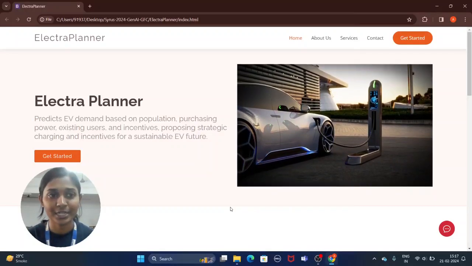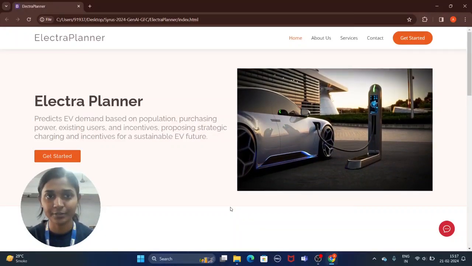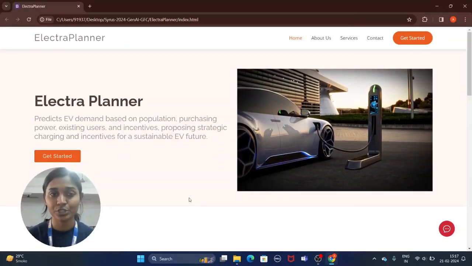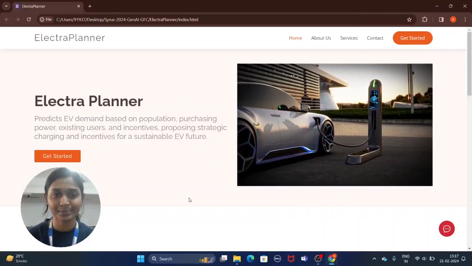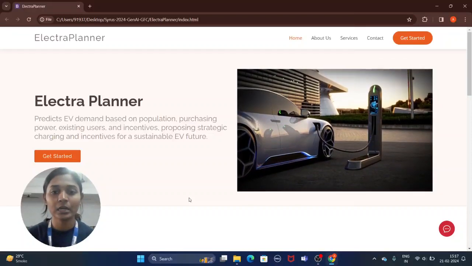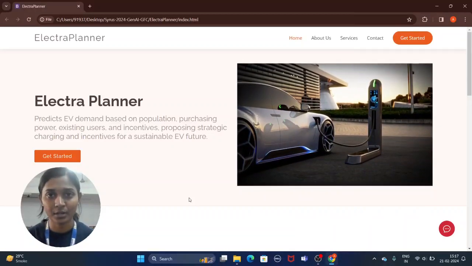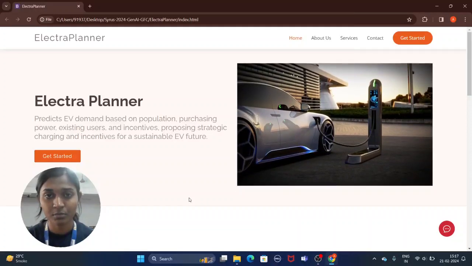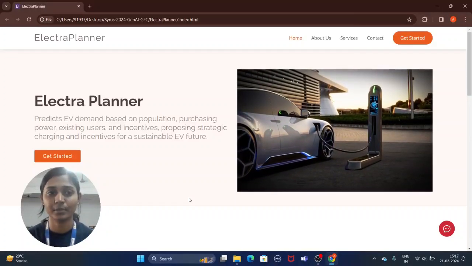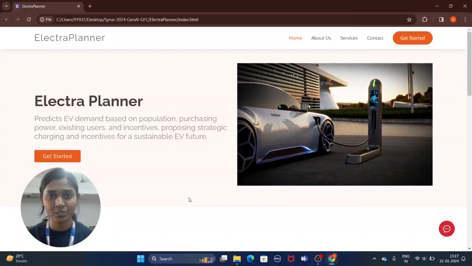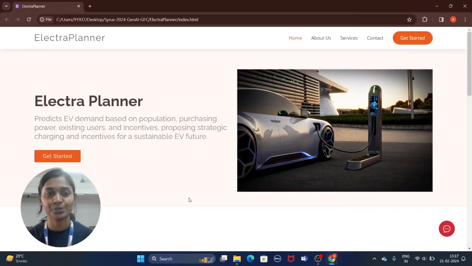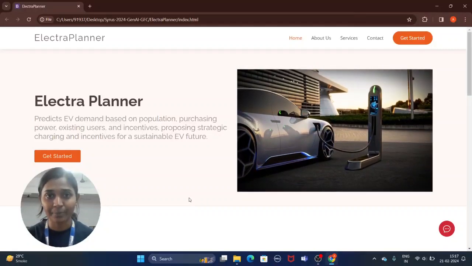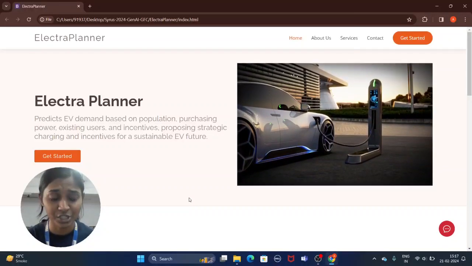Our proposed project is based on the expansion of EVs, which is the main idea. And the problem which led to the inception of this idea is there are consumers who wish to buy electric vehicles, but there's a lack of infrastructure since there's not much awareness about it, which is why there's a gap between consumers and the institutions which provide EV infrastructure.